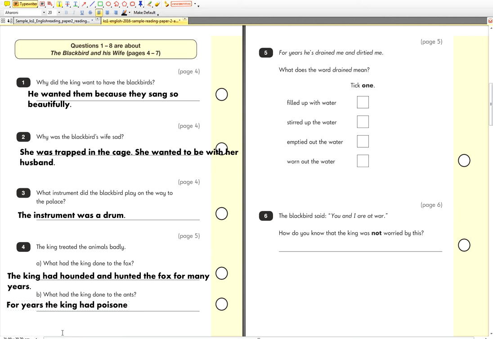Yeah, poisoned them and poured hot water onto, okay, and that is actually in your text, which I just told you where it was.